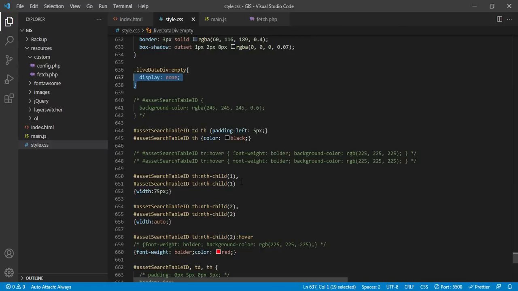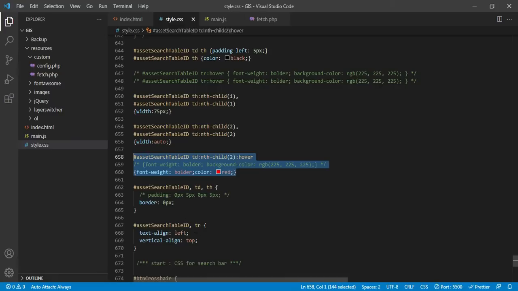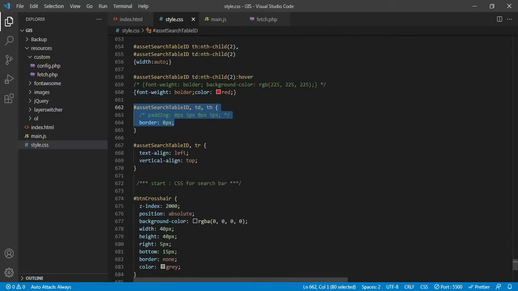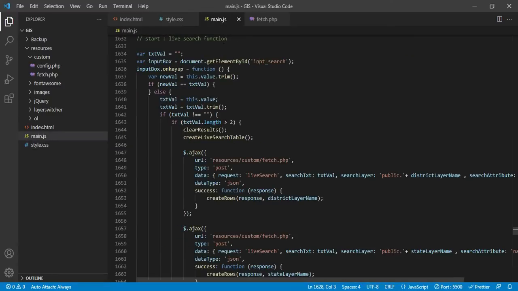So you can see over here asset search, what should be the width, and then on the hover it should turn into red, and what should be the border of the tabular thing, and this is how it should be vertically aligned, text aligned, all those parameters. So this is all about a styling parameter. Now we will go to the JavaScript part of it.